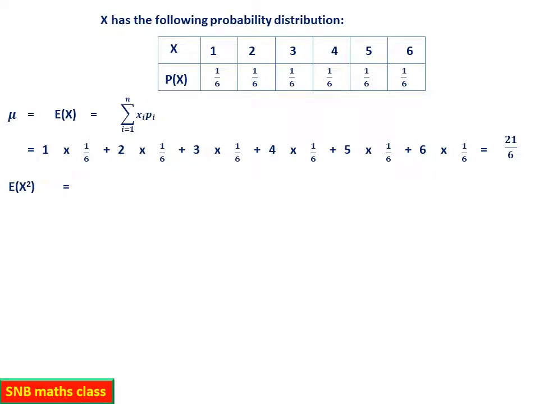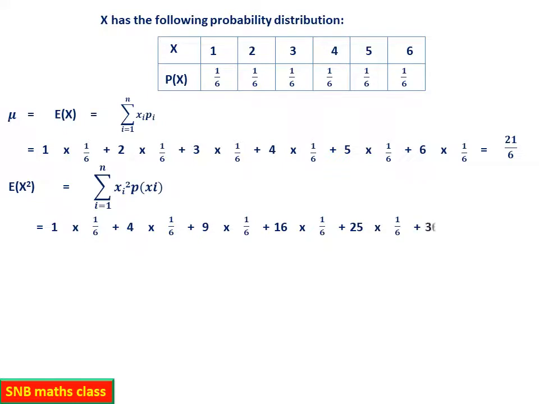What is e of x square? See, what you have to do is, in the above line only, wherever there is x you replace it by x square. So 1 will be 1 only, so this will be equal to 1 into 1 by 6. Please note this step. 2 becomes 4, 2 square into 1 by 6. Then 3 becomes 9, into 1 by 6. 4 becomes 16, into 1 by 6. 5 becomes 25 into 1 by 6. 6 becomes 36 into 1 by 6. This is the only change, and this is 91 by 6 after simplification. Simplification I have not shown.